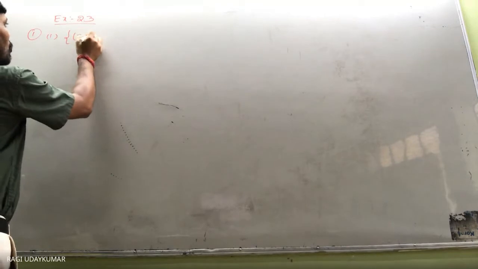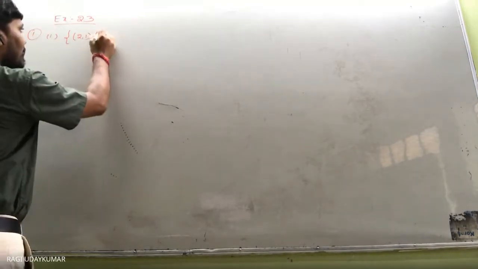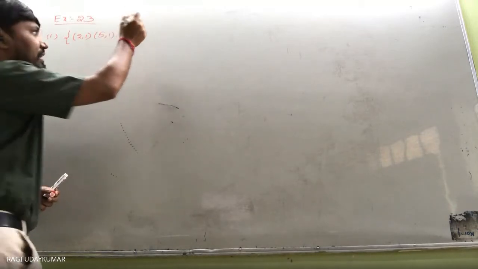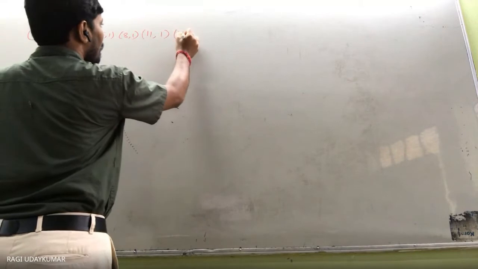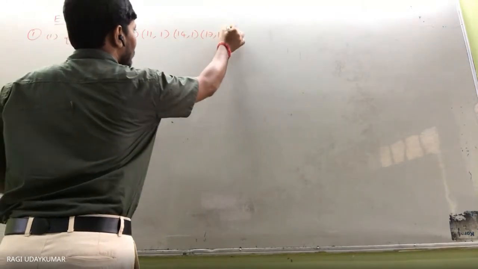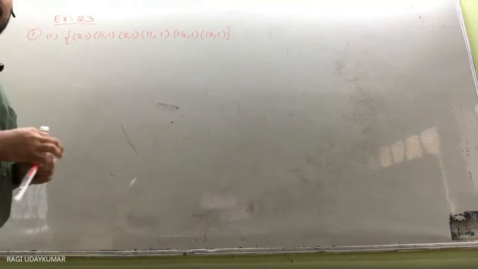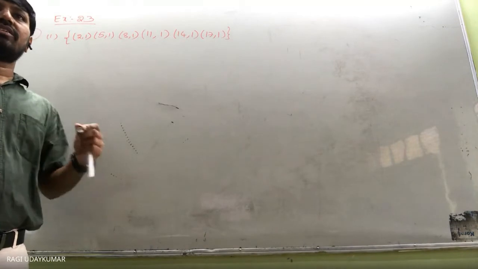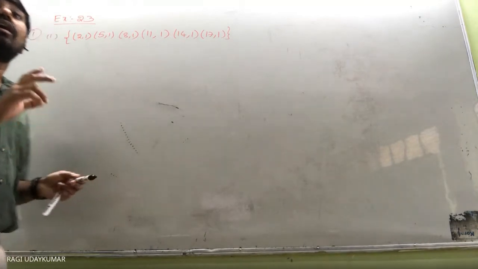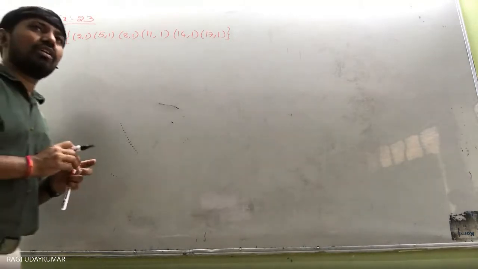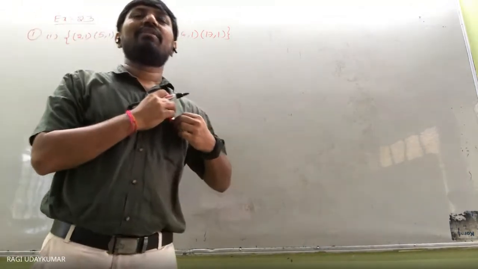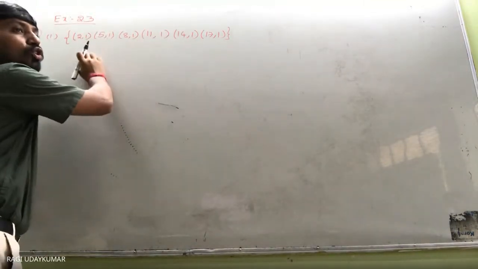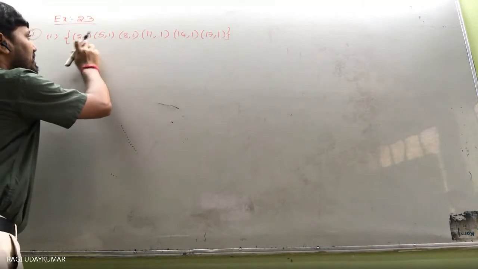So what is this? 2, 5, 8, 11, 14, 17. Whether it is a function or not. Anyone? How do you decide whether it is a function or not? In ordered pairs, no two ordered pairs should have the first element same.